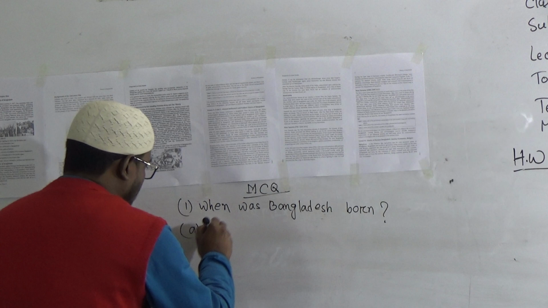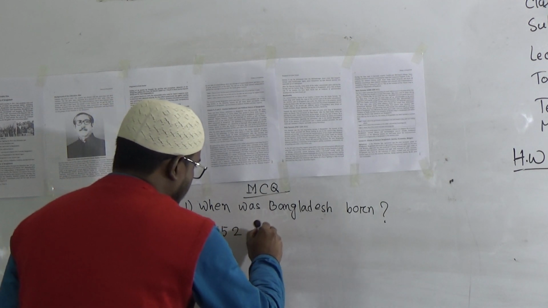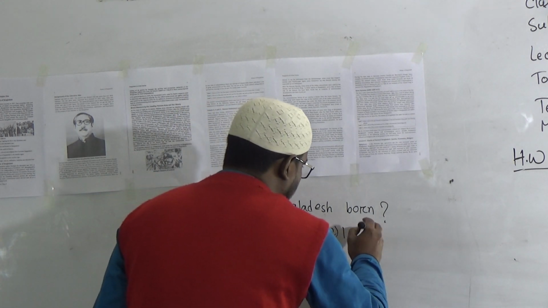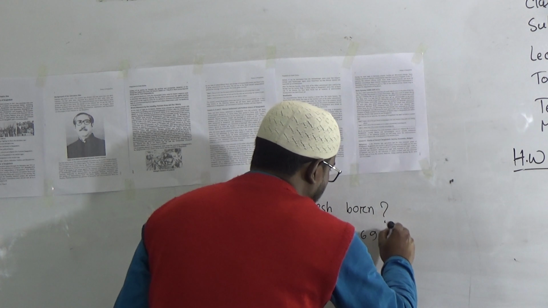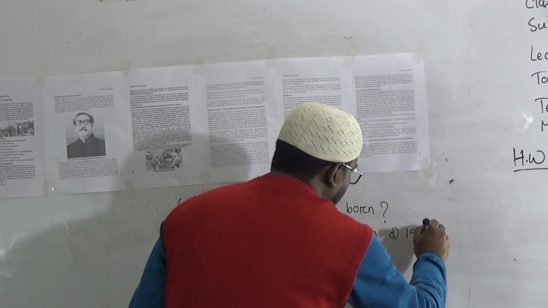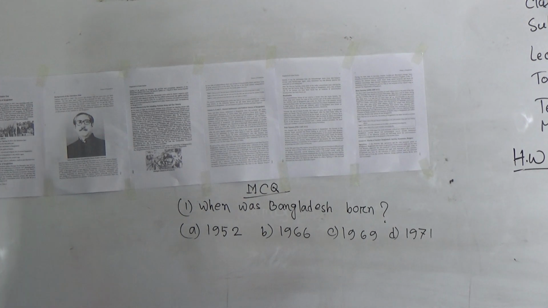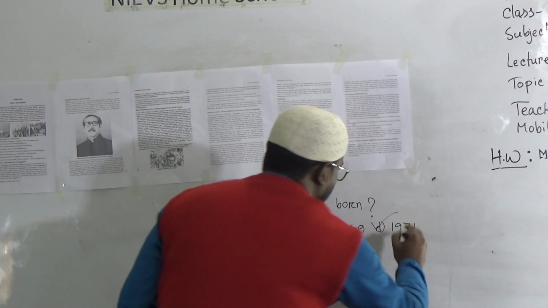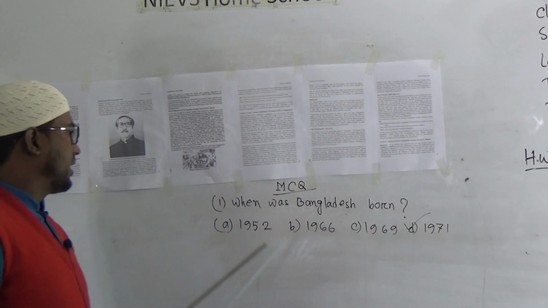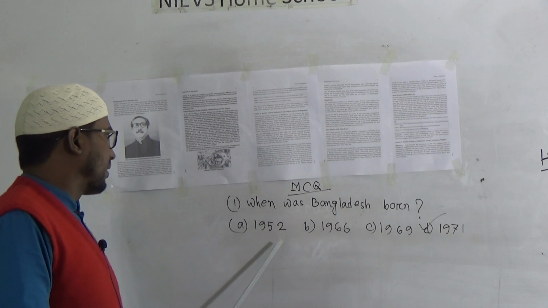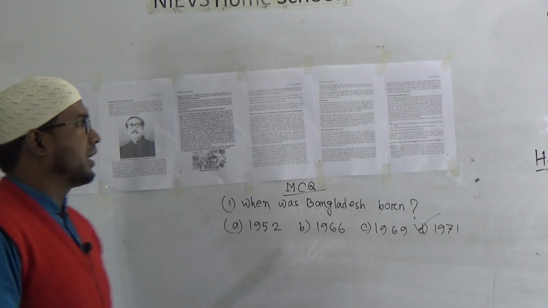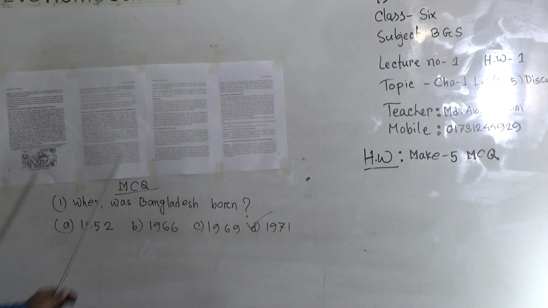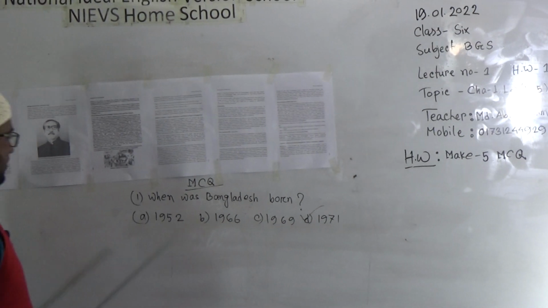Option A, 1952, B, 1966, C, 1969, and D, 1971. That means from the passage we have understood that Bangladesh was born in 1971. This is the proper answer. With the help of number 1, which I have given, you will prepare the other 4. Your homework is to make 5 MCQs from lessons 1 to 5.